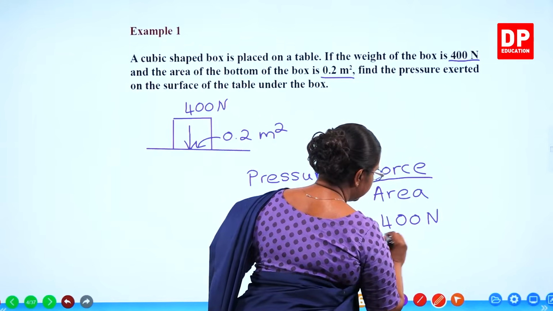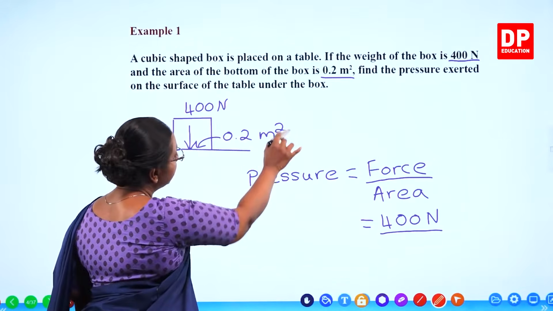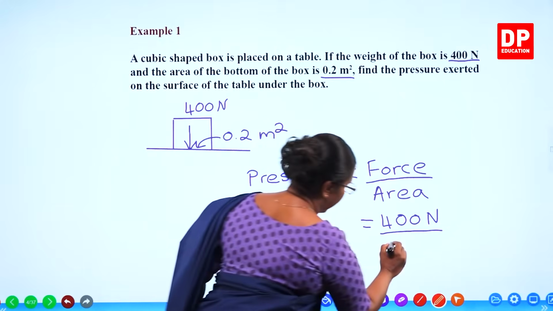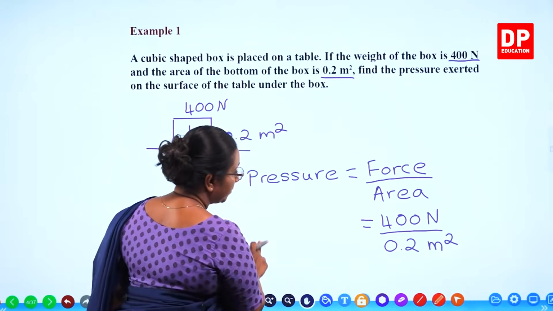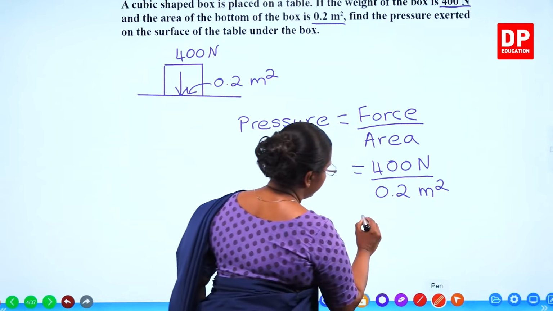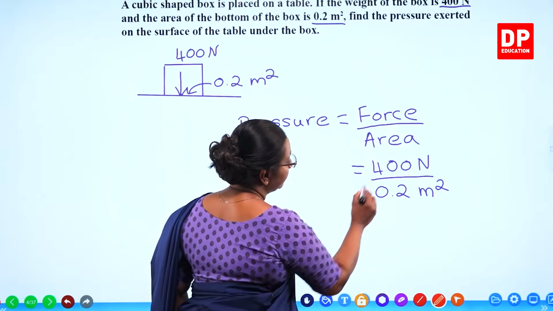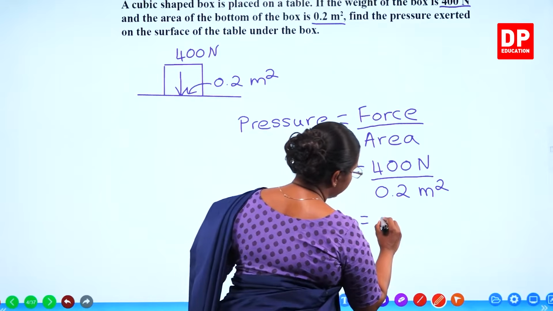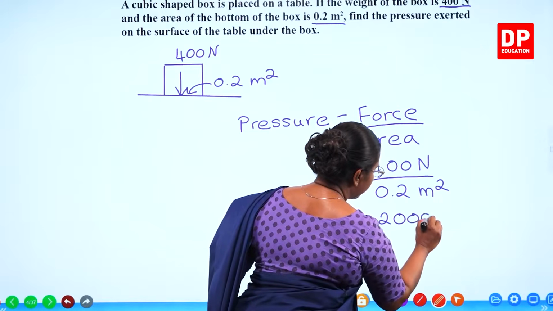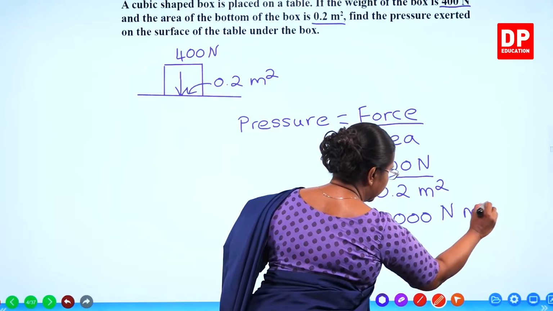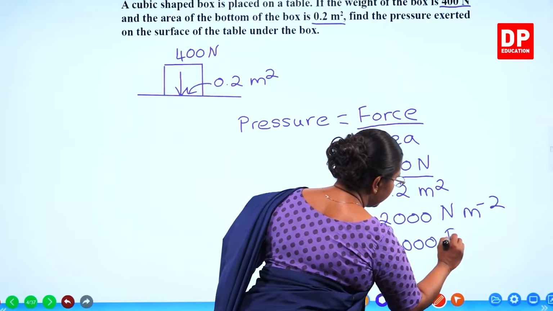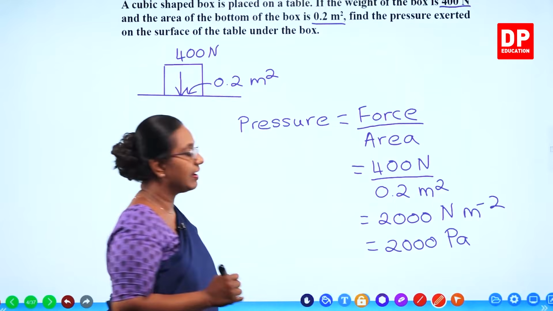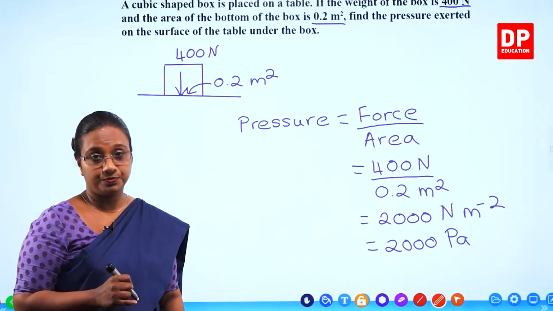And what is the area? 0.2 meter square. So if you calculate, what will be the pressure? When you divide by 0.2, it becomes 2000 Newton meter minus 2. That is 2000 Pascal. 400 divided by 0.2.